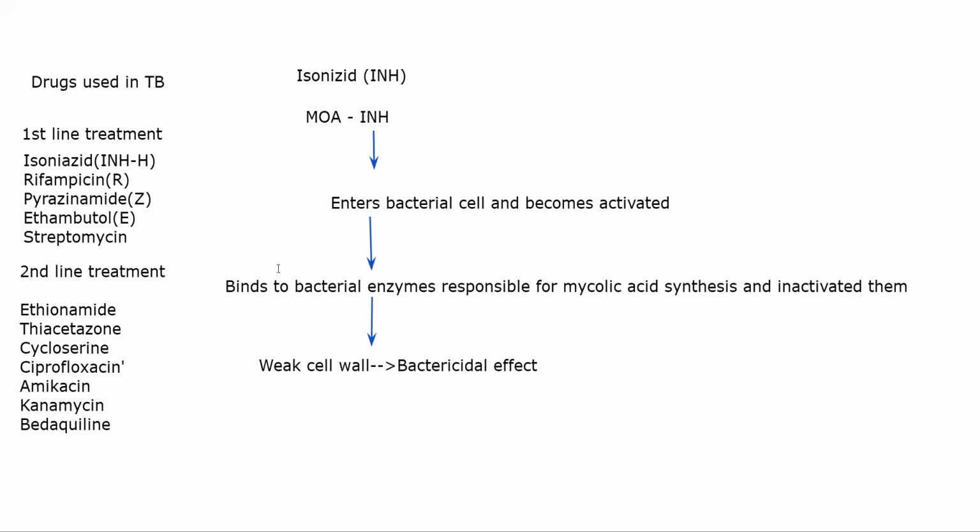Now, as such, if you give isoniazid alone without any other drugs, generally TB drugs are given in combination. यहाँ पर if you only give isoniazid, the patient will develop resistance. In a few weeks or a few days, the patient might develop resistance. So it is generally given in combination with other drugs. All right. Coming to PK of the drug, this is never generally given alone as such. Orally absorbed.